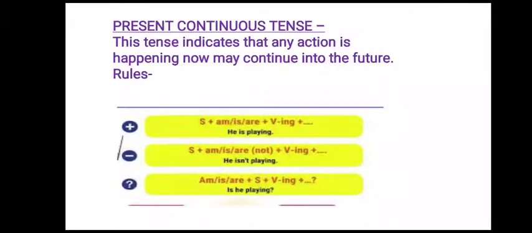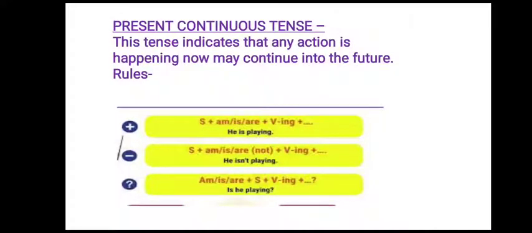Now subject is the doer of the action, am/is/are is the helping verb which will be used in forming present continuous tense. Verb: the root form of the verb plus ing will be used. Suppose sing is the root form of the verb. Now singing is the continuous form of the verb because I have used ing. Okay, so he is playing. So what is he doing? He is playing. So he is the subject, is is the helping verb and play is the verb. Along with it we have added ing.